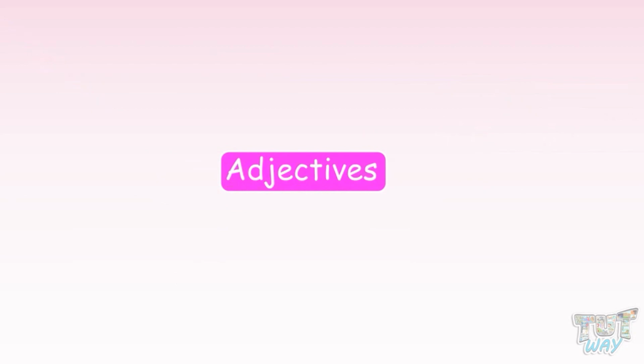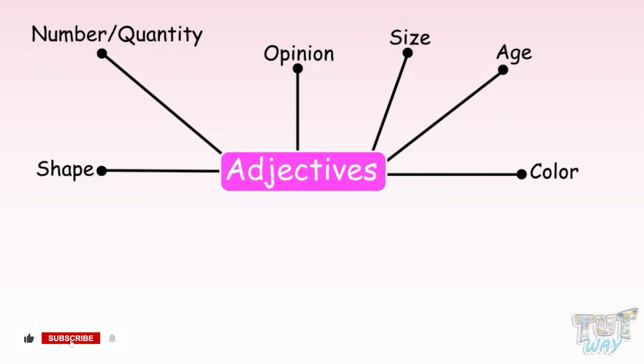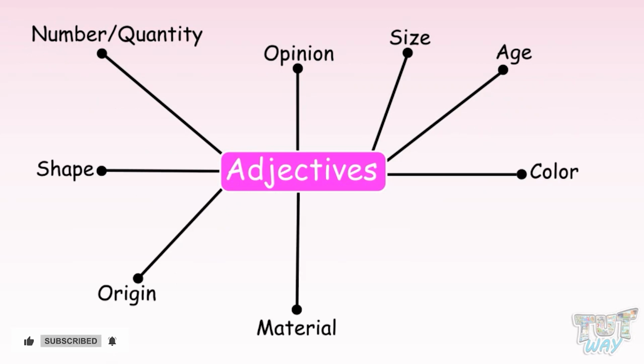Adjectives may tell us about the number or quantity, opinion, size, age, shape, color, origin, material, or purpose of the noun or pronoun. Let's see different adjectives that describe different characteristics of a noun or pronoun.